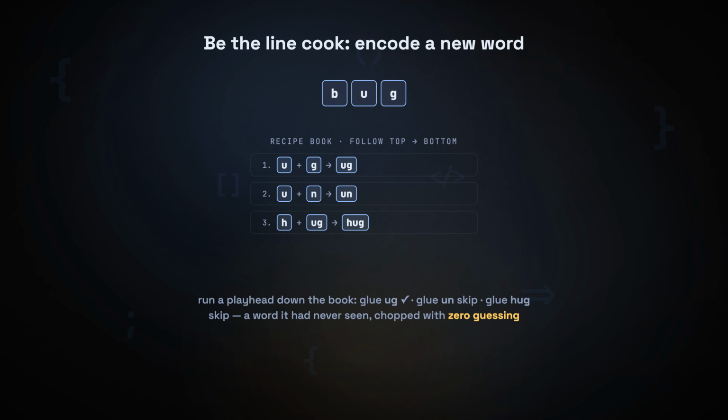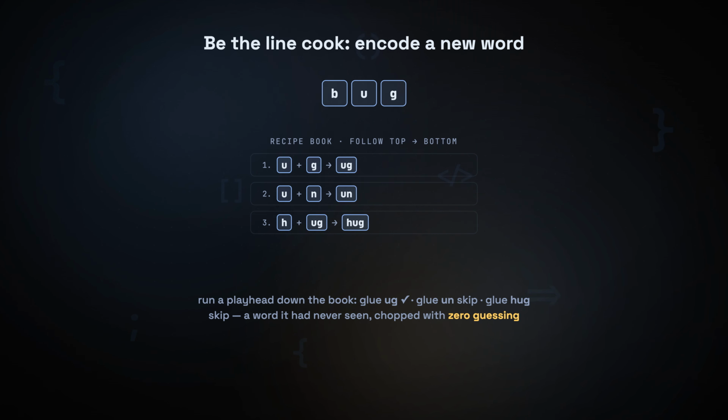Let's be the line cook. Here comes a brand new word the tokenizer has never seen as a whole: bug. First, we shatter it into single characters. Then we open the recipe book and run a playhead straight down it, top to bottom.